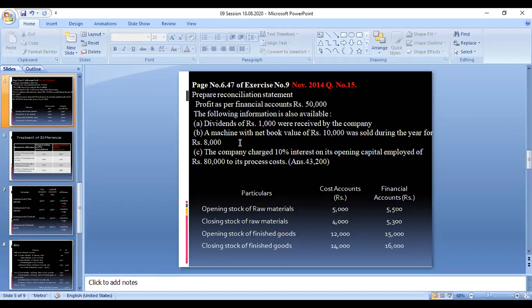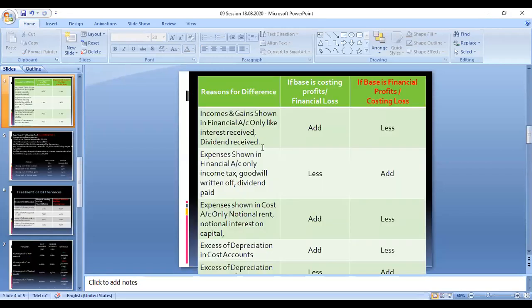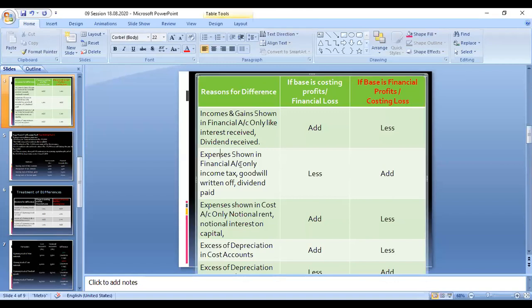A machine with a net value of rupees 10,000 was sold during the year for 8,000 rupees. So the machinery with a value of 10,000 is sold in the market for less than its book value. If you have sold it below cost, at a lesser price, that means a loss on sale of machinery. This is an expense, so in financial accounting it should be added. So this 8,000 rupees should be added.